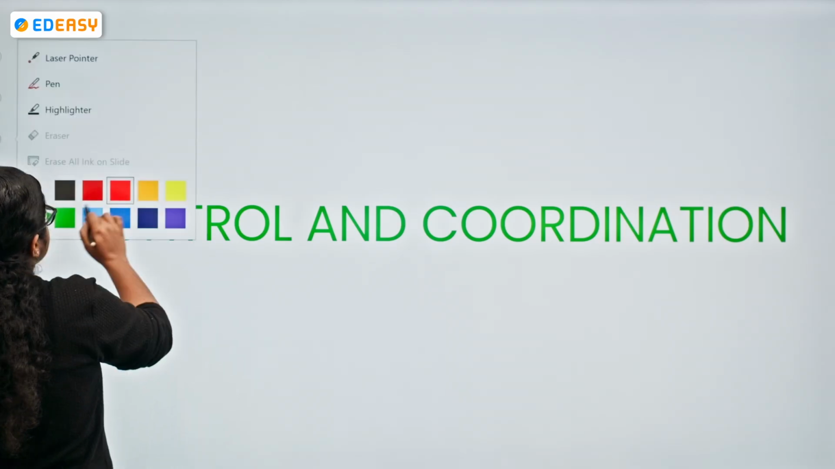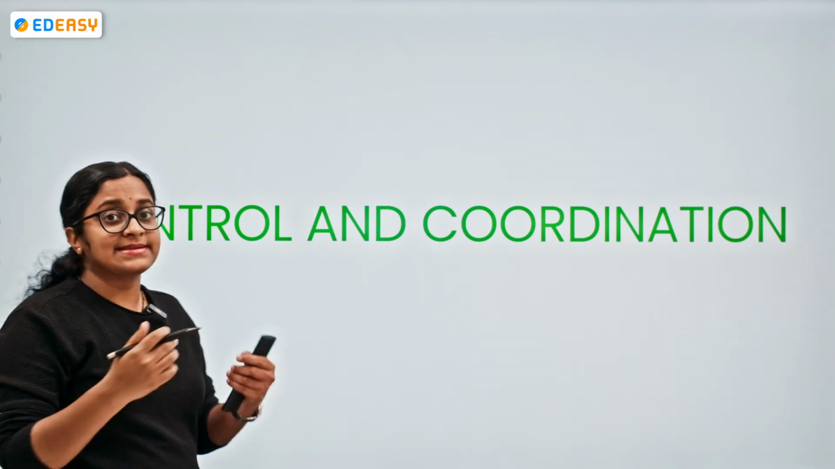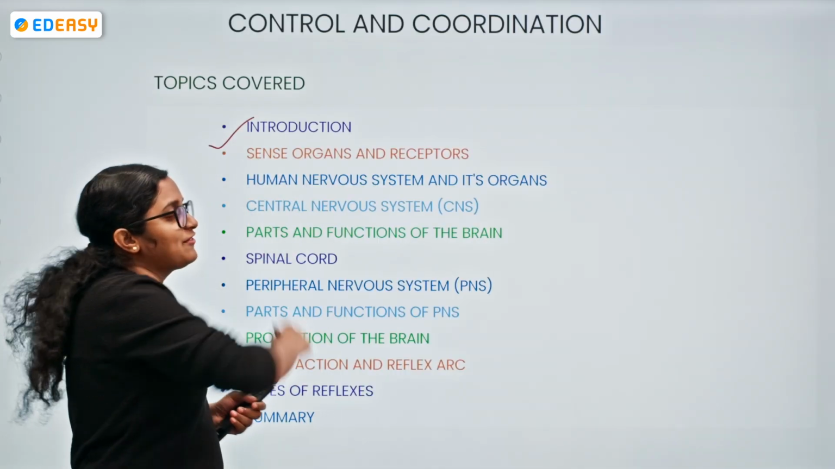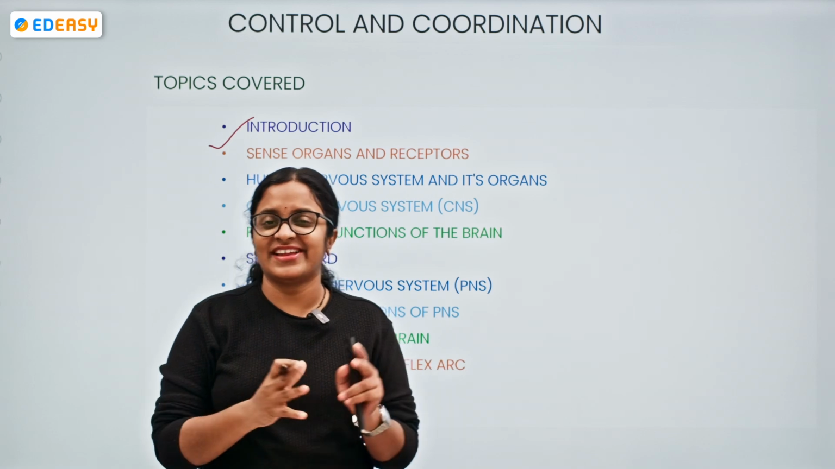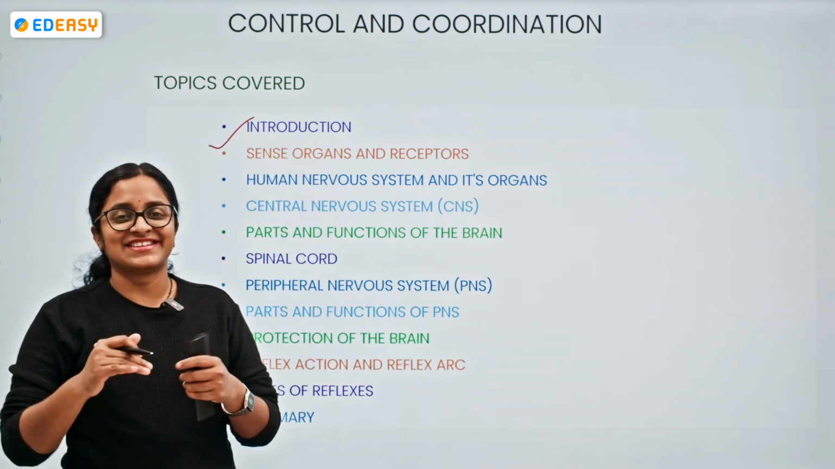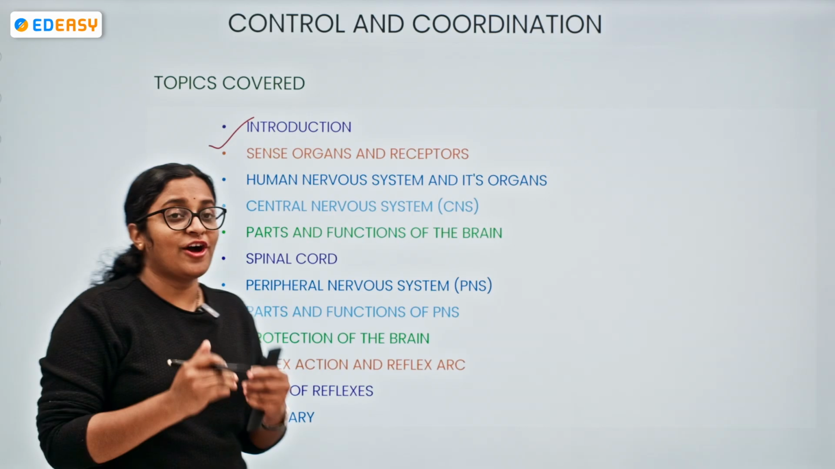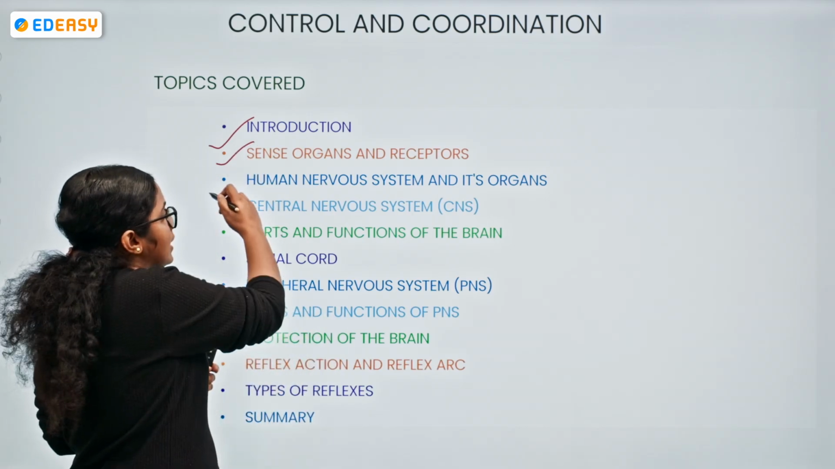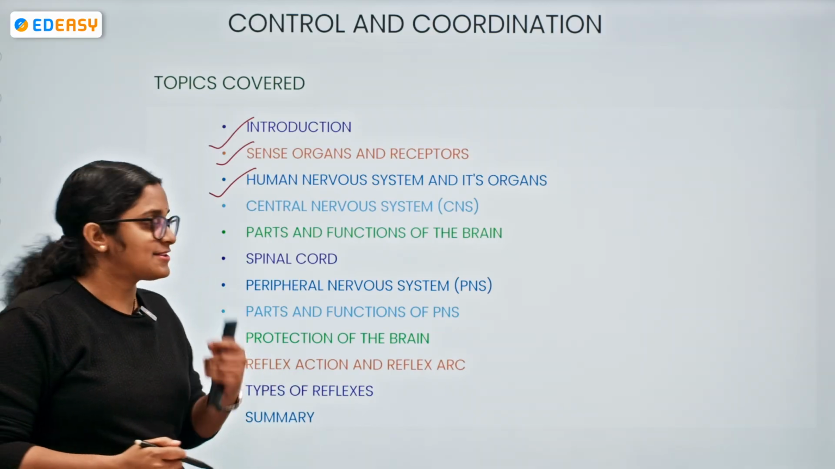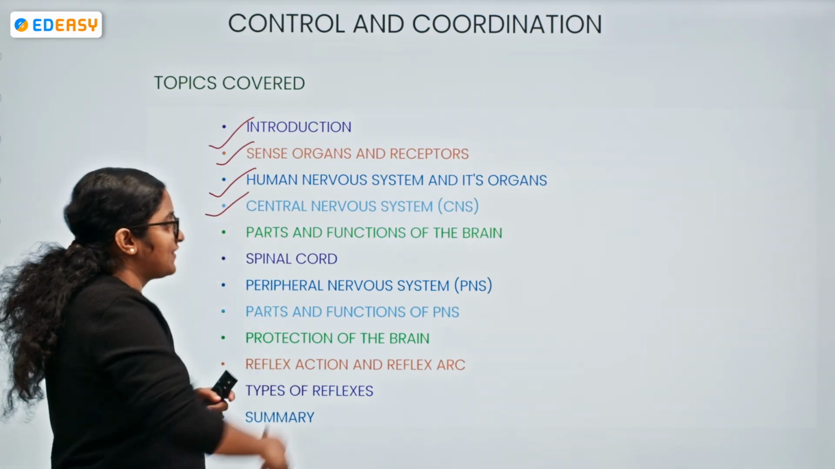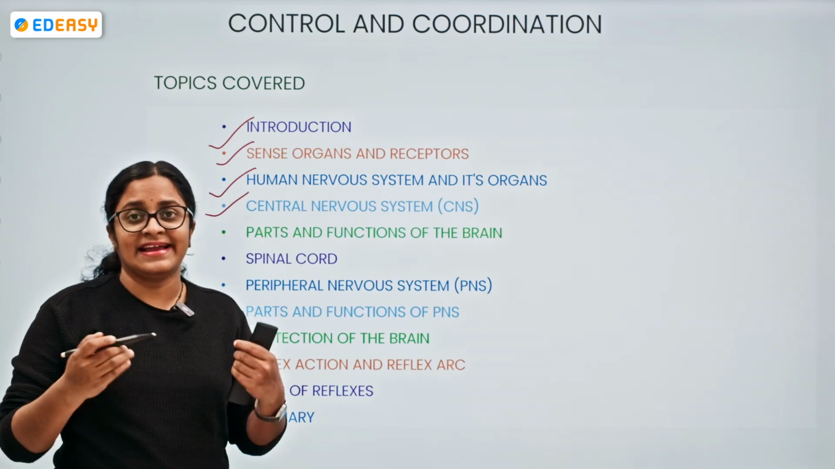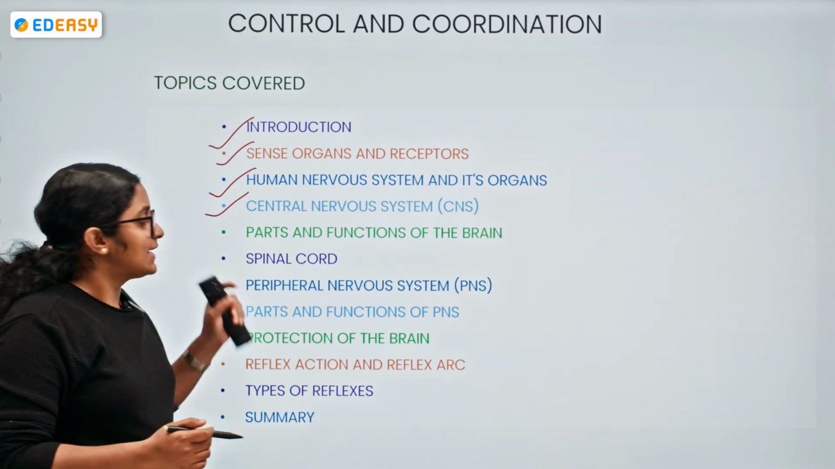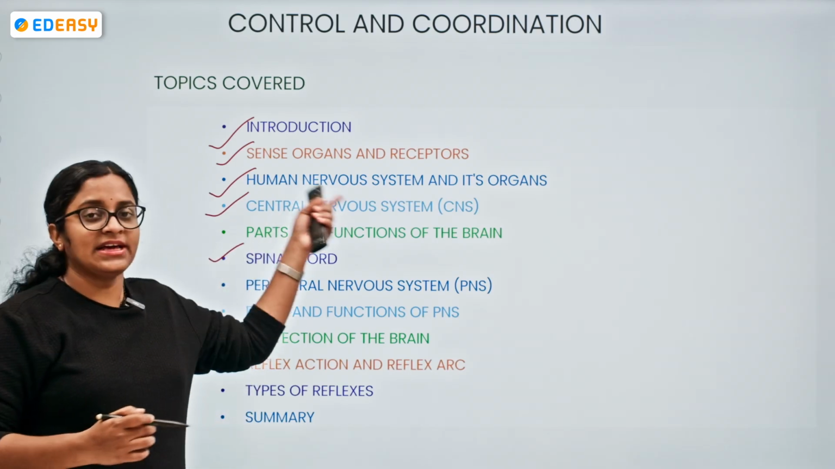In the concept of control and coordination, the topics we shall discuss are, of course, the introduction, since any chapter will have a basic introduction, followed by the sense organs and receptors. We shall understand the human nervous system and its organs, and the central nervous system with the parts and functions of the brain. The brain belongs to the central nervous system, and the spinal cord also belongs to the central nervous system.